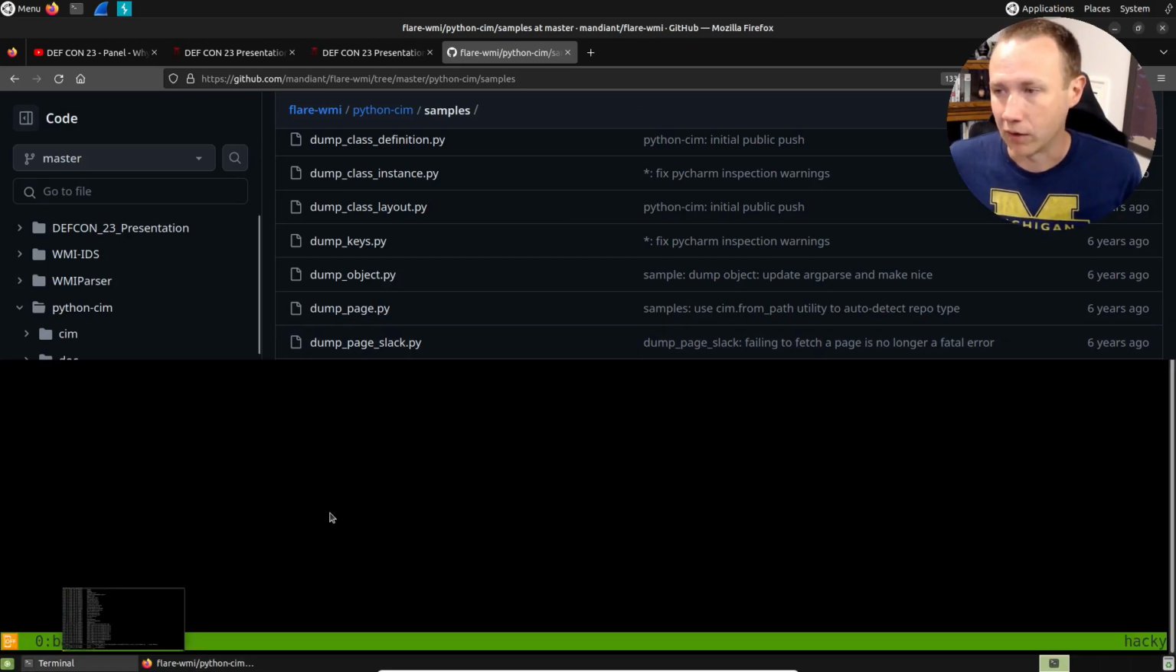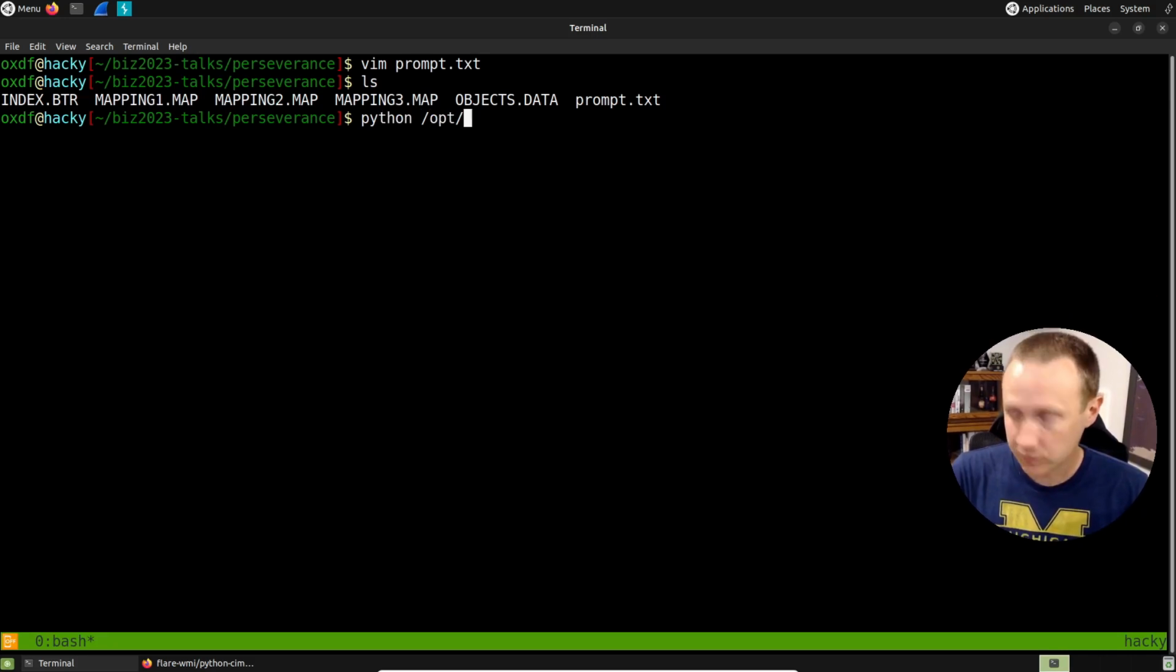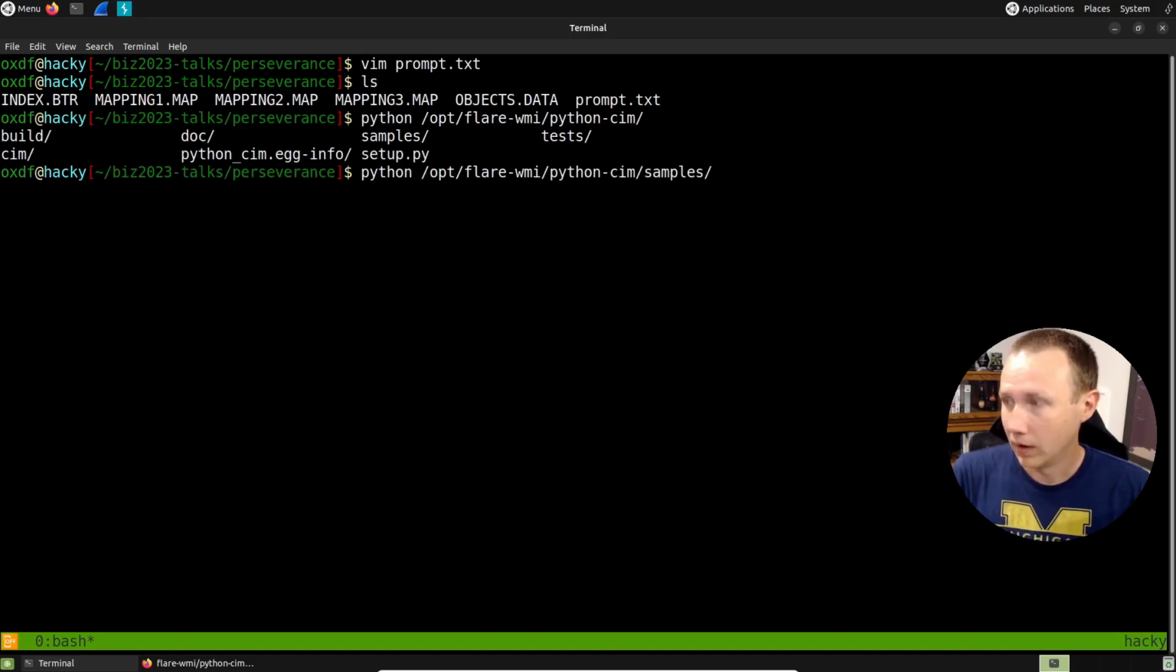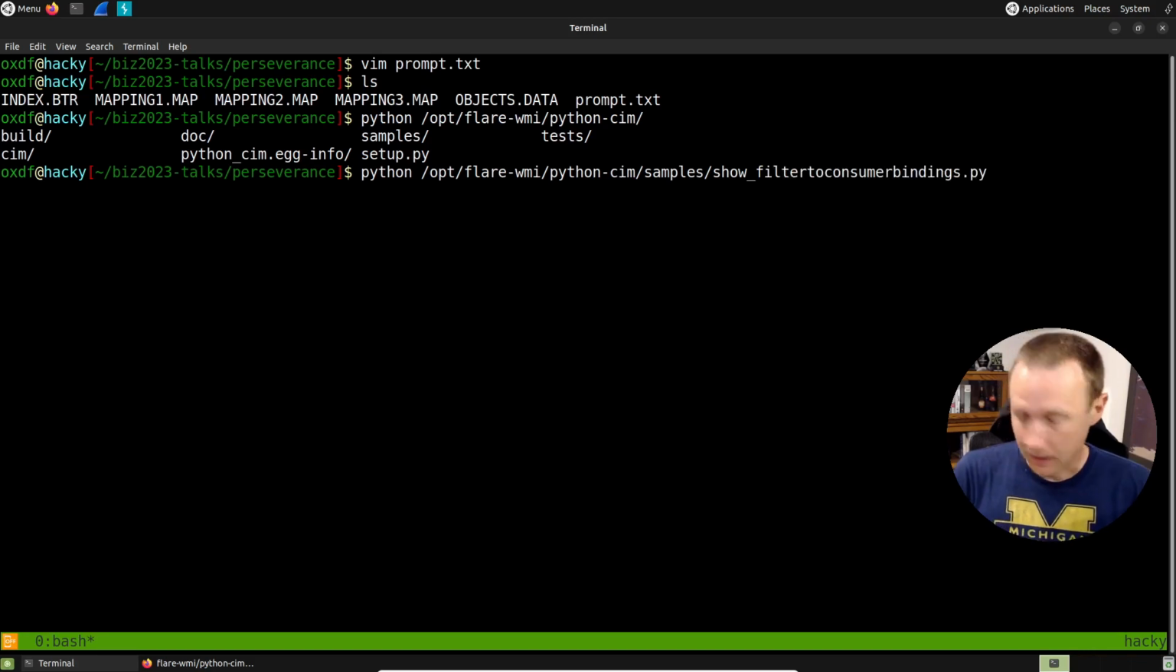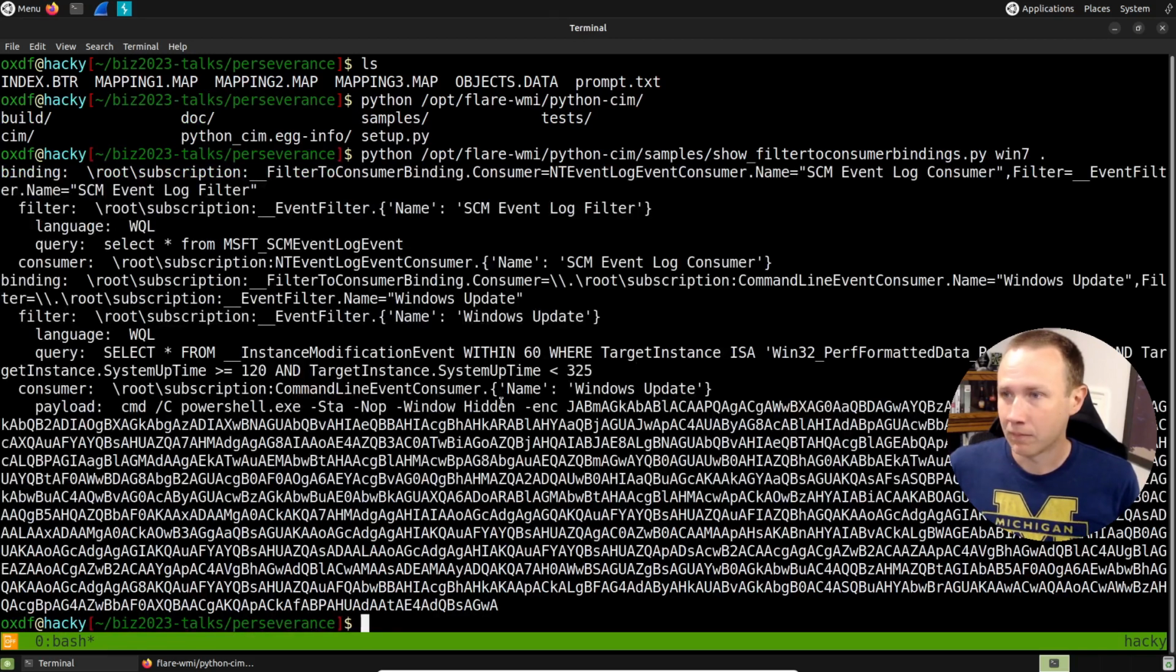In fact, let's go over here and we'll do just that. We can do python in opt, flare WMI python sim, and then we want to go to samples. It's called show filters, maybe? Yeah. Just from playing around with this, we could open up the script and look, but we know this has to take XP or Win7 as the first argument, and we're just going to assume it's Win7 because it's not XP. And we're going to give it the current directory to have the repository.